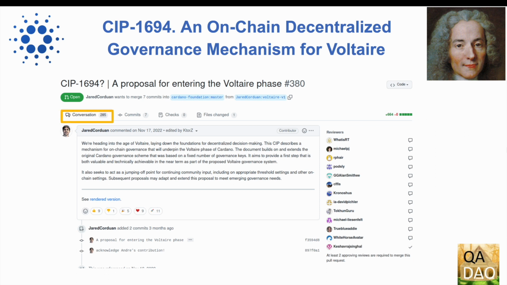Conversation. The comment page for the Voltaire CIP-1694 provides a space for a conversation on its content. Commits. Changes to the document itself are tracked in a commits section. Files changed. The files changed presents the source of the CIP text itself with contextual comment and review.